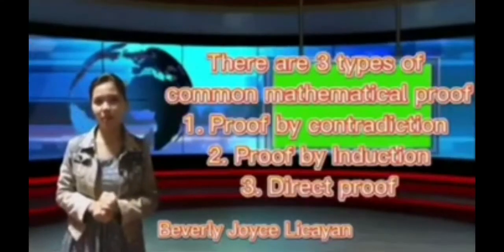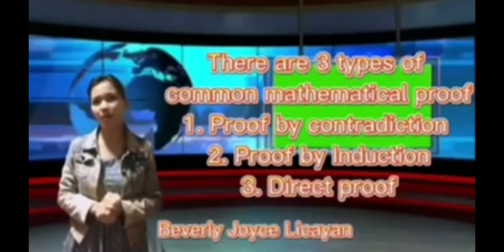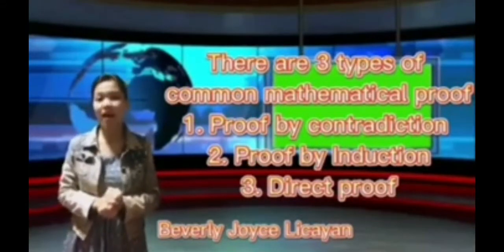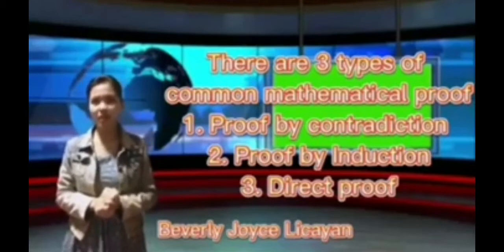Common proofs. The first one is proof by contradiction. A common form of proving a theorem is assuming the theorem is false, and then showing that the assumption is false itself, and it is therefore a contradiction.